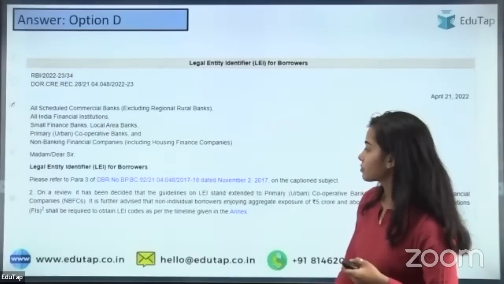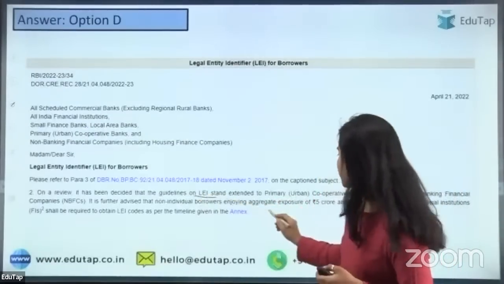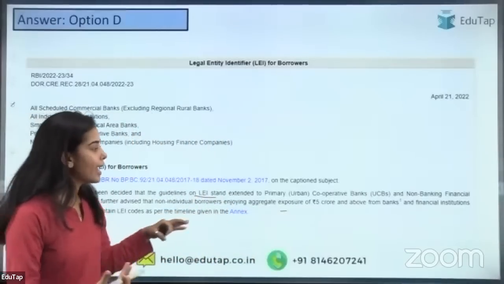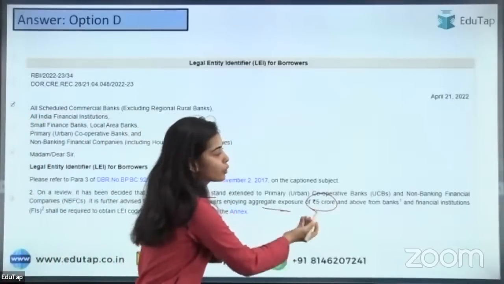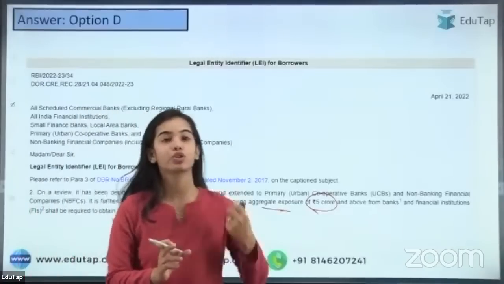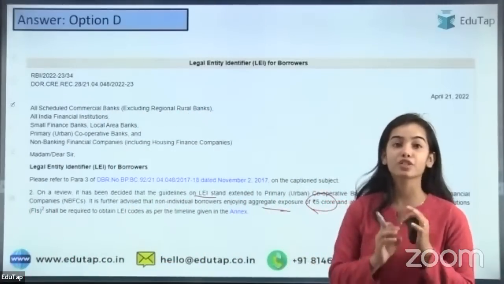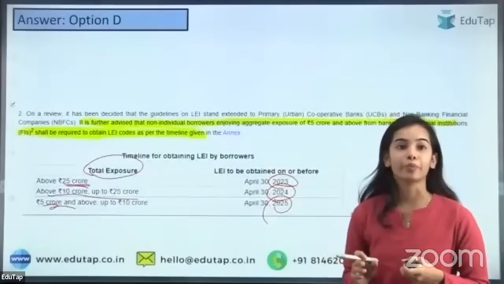And the LEI is for the non-individual borrowers, with an aggregate exposure of 5 crore. Okay, if they have the aggregate exposure of 5 crore. So it is particularly for the non-individual borrowers, that is for the entities.